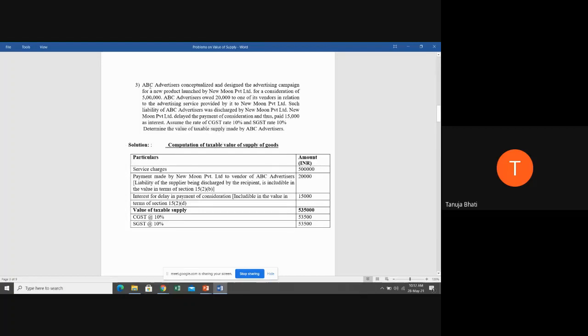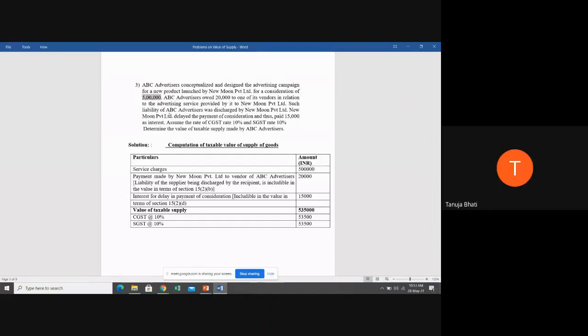Students, tell me first of all, this consideration of 5 lakh rupees is nothing but your service charges, what he is charging, correct? Now tell me, this 20,000, which actually had to be paid by ABC advertisers but is paid by New Moon Private Limited, should it be added to this 5 lakh rupees, or deducted from the 5 lakh rupees, or ignored?